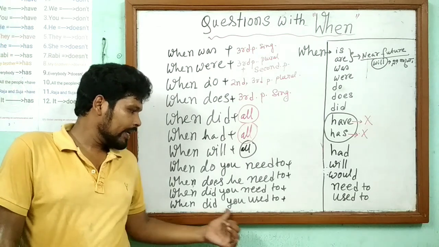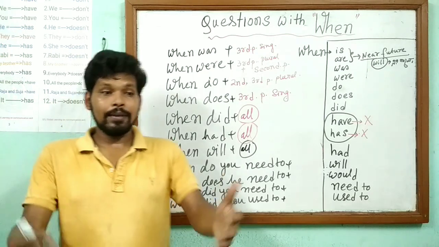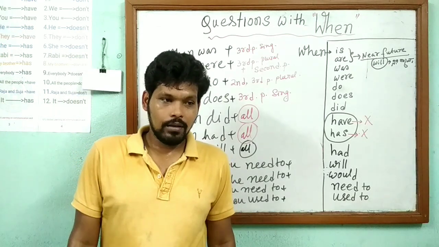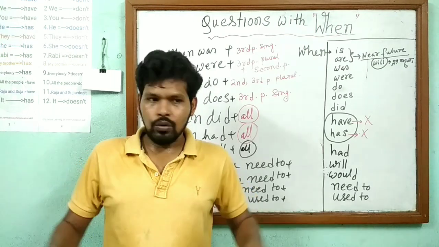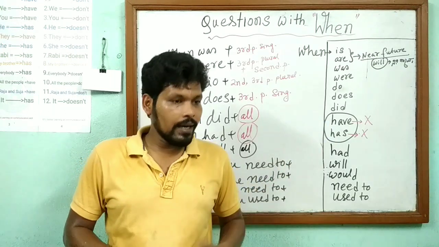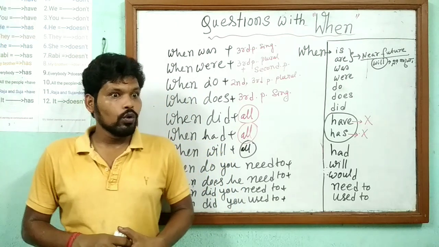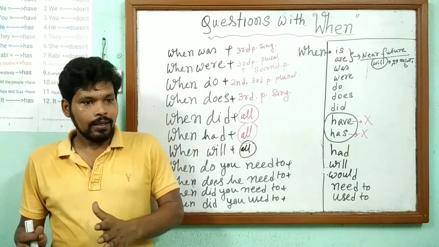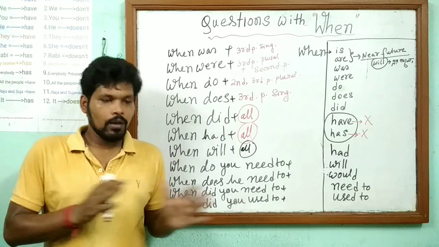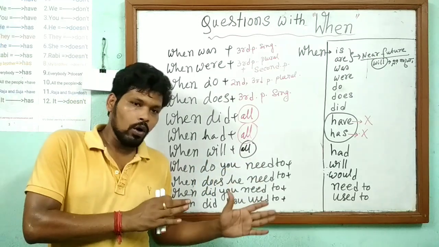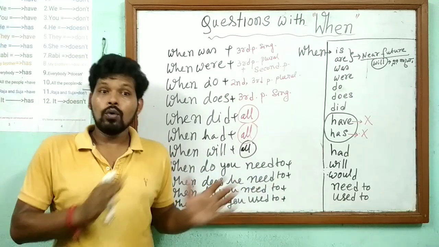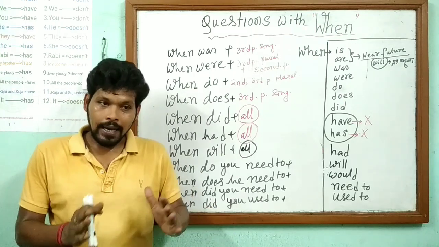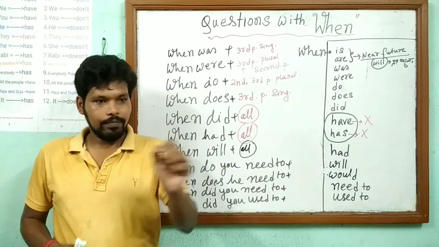Okay, then, when did you used to? Used to means habituation, habit. If I did something every day in the past, then used to. When did you used to read? I used to read. When did you used to go? I used to go. When did you used to play? I used to play.